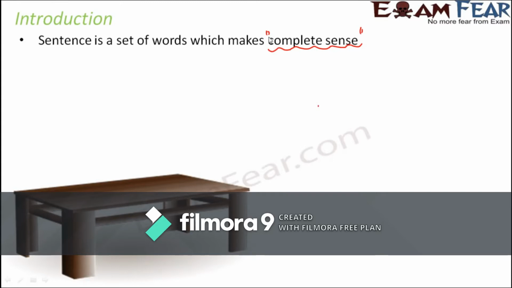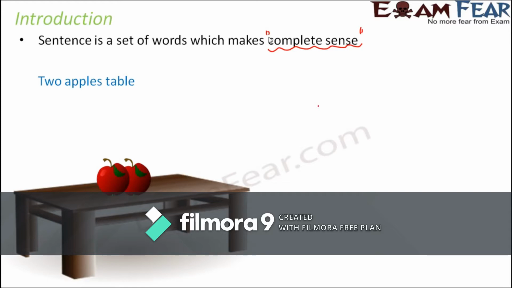Now, this complete sense is very important. Let us look at this example. Right now, what do you see on the screen? You see 2 apples and you see the table. Now, let's say that you are given 3 words: 2 apples and table. If I tell these 3 words to you, forget about the fact that you are able to see the picture. If you just close your eyes and I tell you 2 apples table, what do you understand? Do you get a meaning out of this? No, all you understand is, okay, there are 2 apples, there is a table. But what is the relation between the two? You really do not understand.